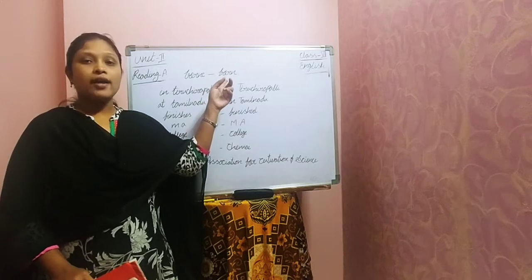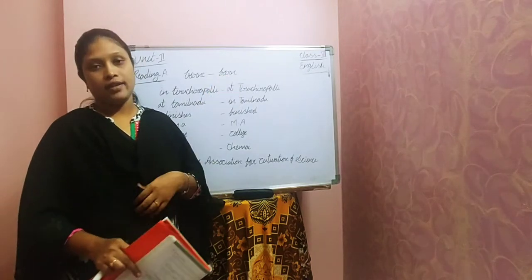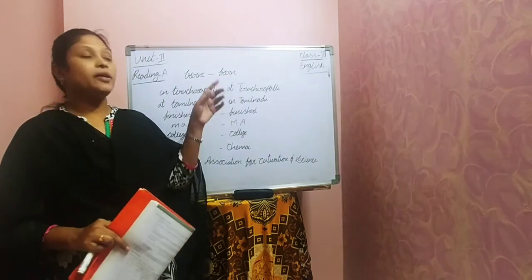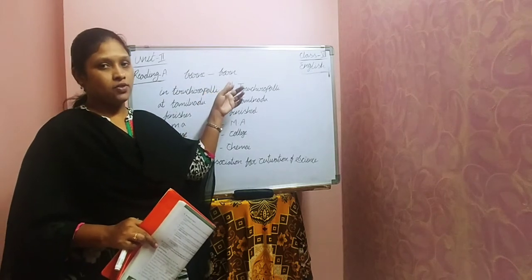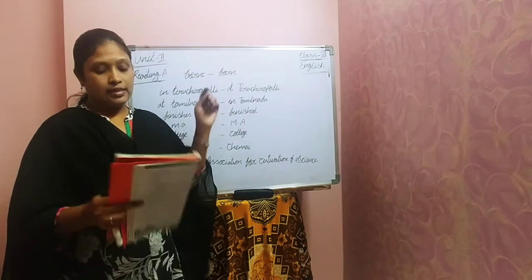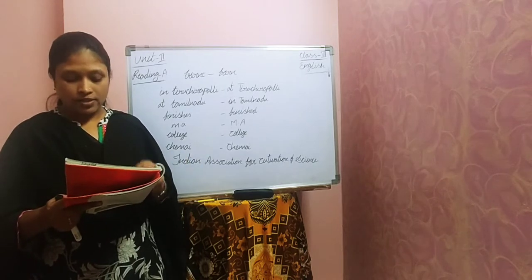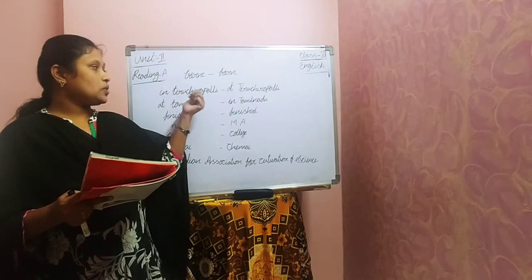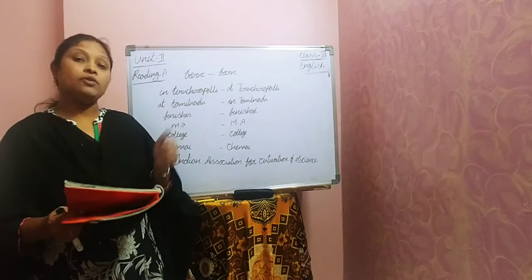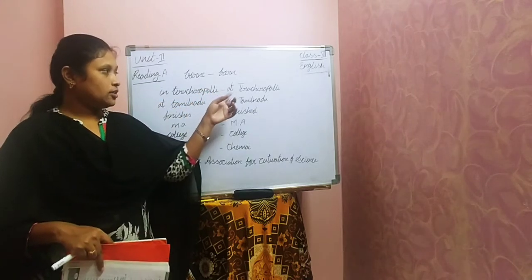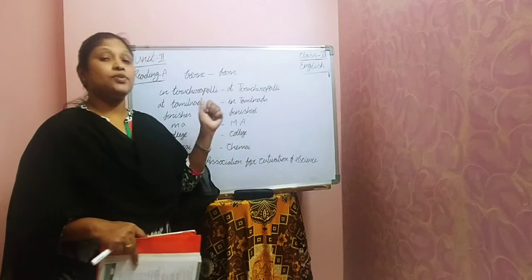So the spelling was given like B-O-R-N-E. But what we have to write? B-O-R-N. What is the correct spelling? B-O-R-N. That is the first mistake. Is it clear, children? Yes. Second one. On November 7, 1888. That is okay. Next, in Tiruchirappalli he gave. But what we have to write? At Tiruchirappalli and T capital letter.